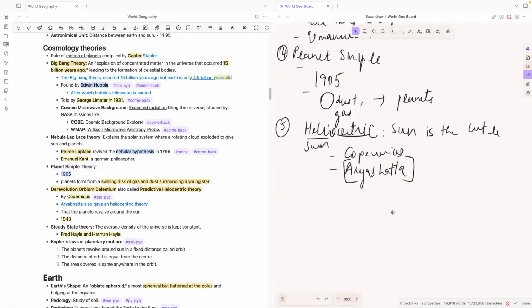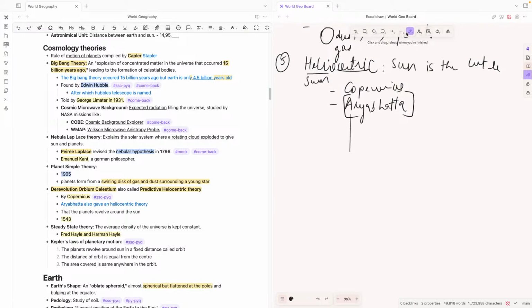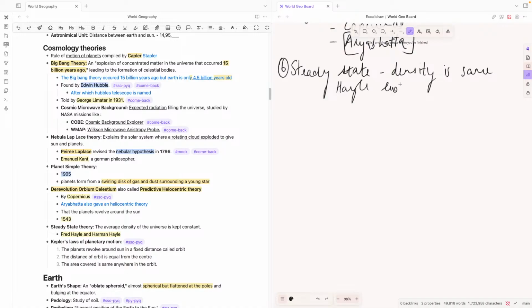And then we have the steady state theory. The steady state theory says that the density will remain somewhat the same, right? The average density of the universe is kept constant. This was given by the Hoyle brothers, Fred Hoyle and Harman Hoyle.